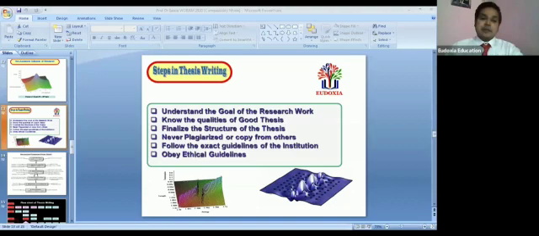Yes. And okay, so I think that I have already explained the mechanics of writing the thesis, that is from the title page to the bibliography. And as per our discussion, we'll go for that.